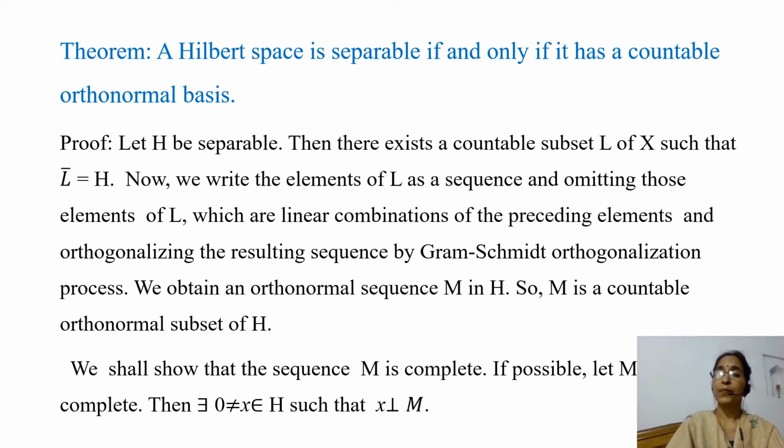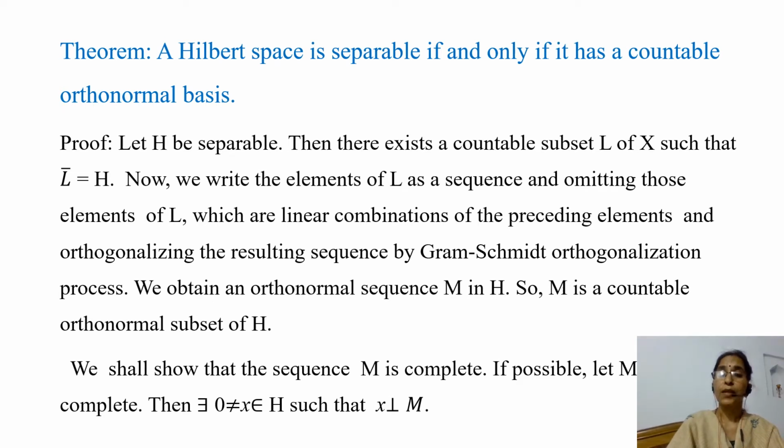Since H is separable, there exists a countable subset L of H such that the closure of L is equal to H. Now we write the elements of L as a sequence. Since L is countable, its elements can be written in the form of a sequence, omitting those elements of L which are linear combinations of the preceding elements. So we remove the elements which are linear combinations of the preceding elements, and orthogonalize the resulting sequence by the Gram-Schmidt